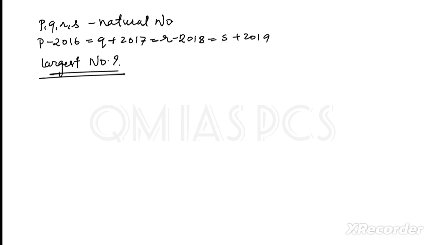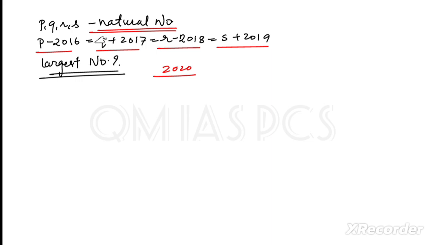this question is from UPSC 2020. I have written the main points only. It is given that P, Q, R, S are natural numbers. You remember what a natural number is? Counting numbers are natural numbers. And there is a relation given that P minus 2016 is equal to Q plus 2017 is equal to R minus 2018 is equal to S plus 2019. These all things are equal. One expression is given and we have to find which one is largest among P, Q, R, S.